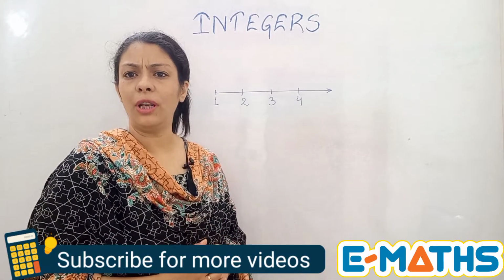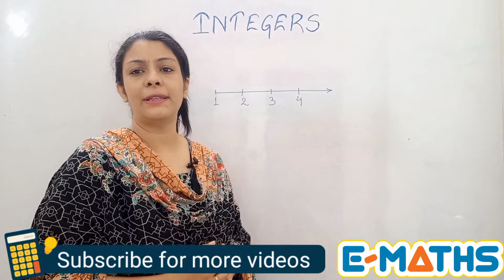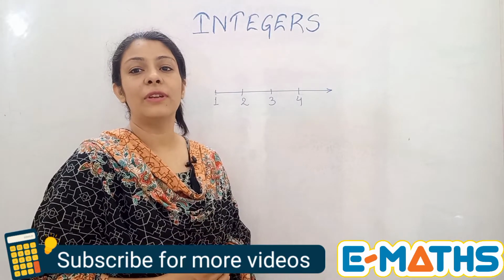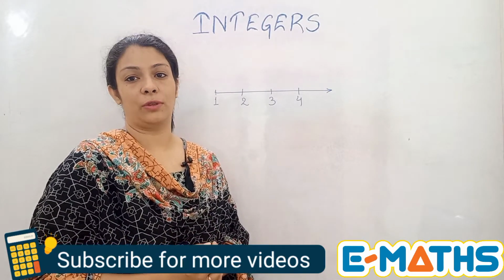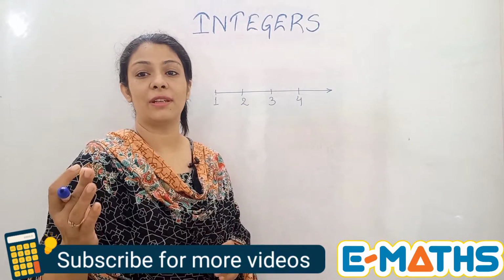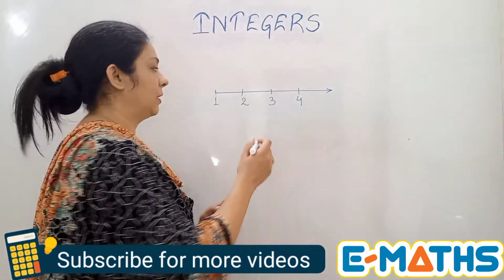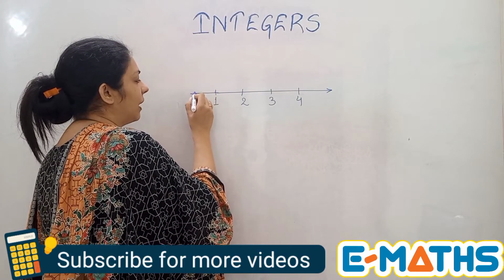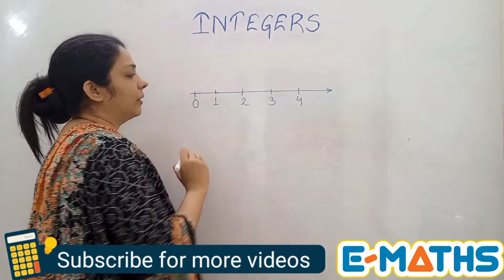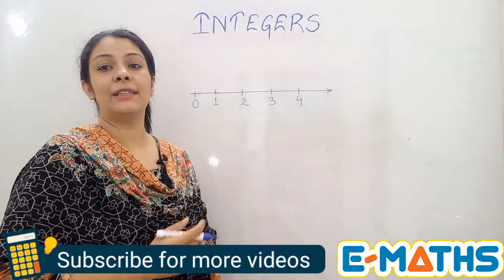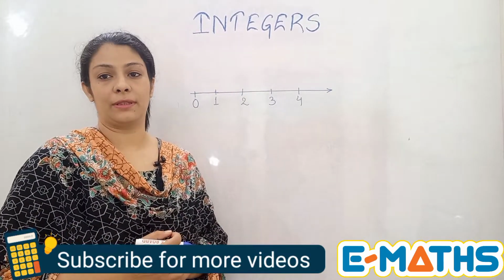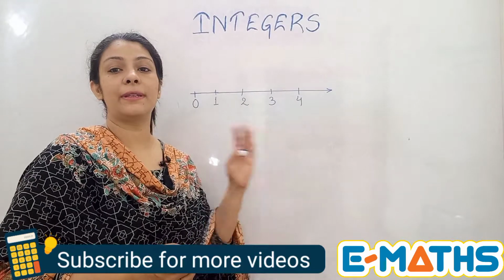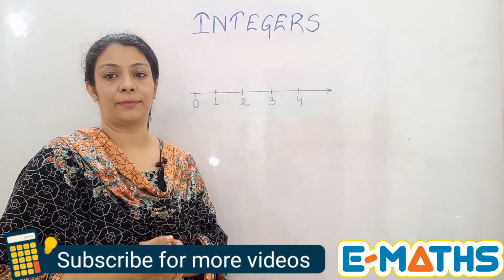What if we include whole numbers? Whole numbers is again another set of numbers which always starts from 0. Means it is a set of natural numbers including a 0. So if I just increase the limit of the line and mark a 0 here, I can say that these are now whole numbers, being represented on a number line.